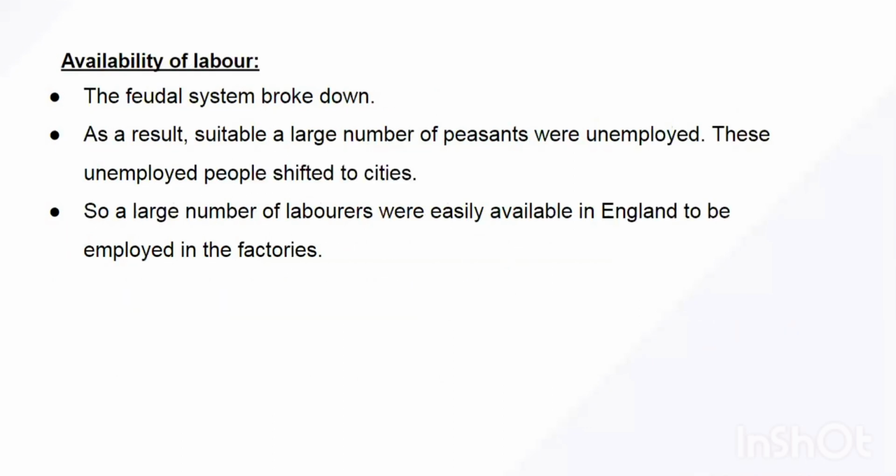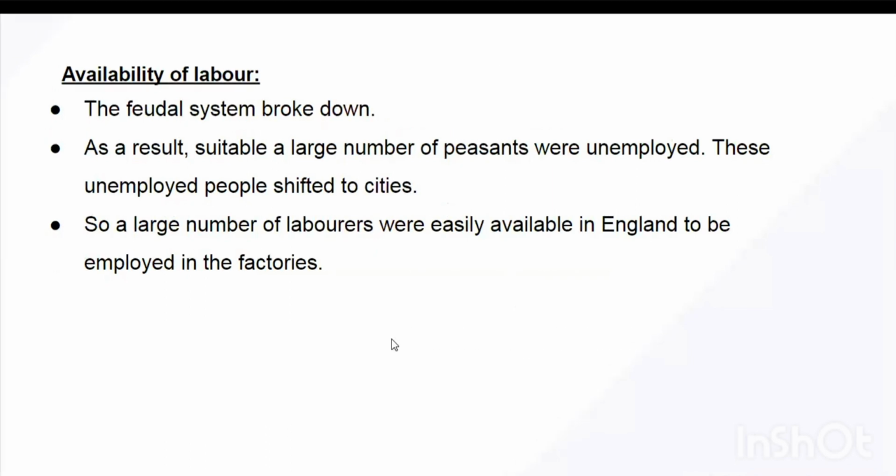Fine. The next important reason for the industrial revolution to happen in England was the availability of huge labor at a cheap cost. Like earlier in medieval history, England had a particular structure. I'll just write the structure. At the top used to be the Pope, the religious head of Christianity. So at the top used to be the Pope. He was the religious head of entire Christianity. Then there used to be a king. Then there used to be dukes and earls.